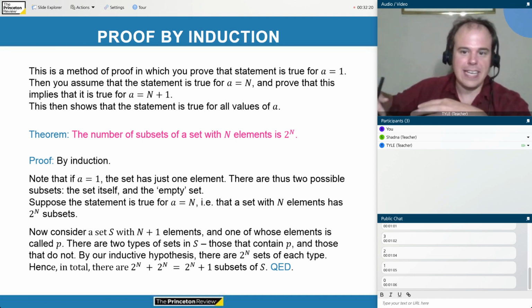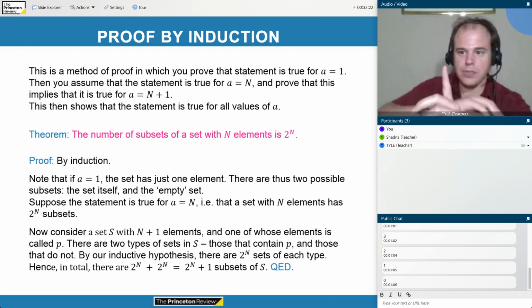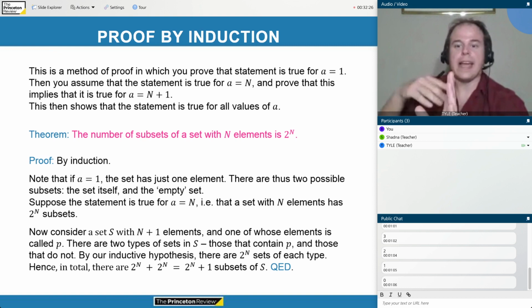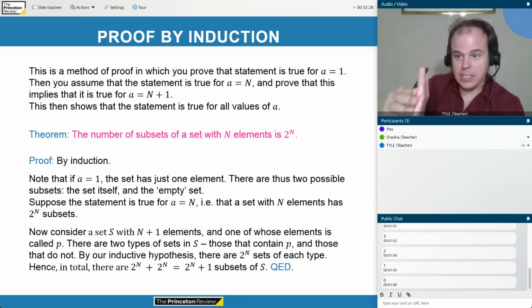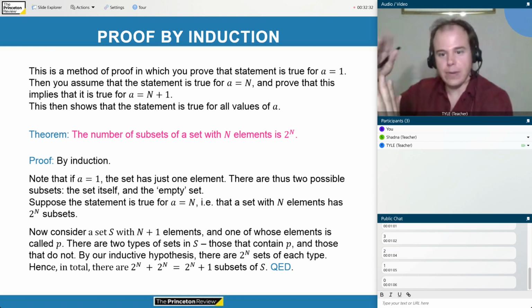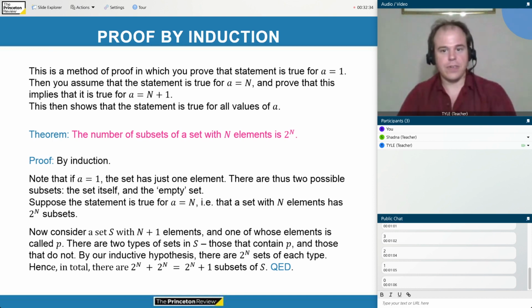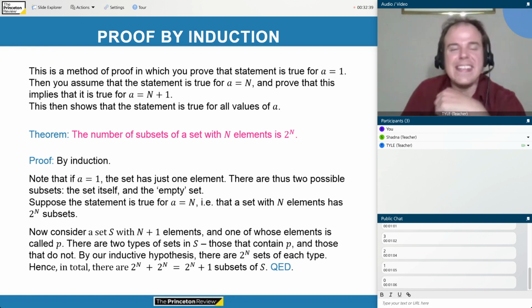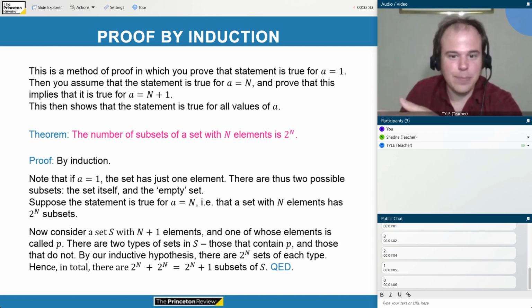And since the value of n is arbitrary, this will then form a chain showing that if the statement is true for a equals 1, it must be true for a equals 2. But then if it's true for a equals 2, it's true for a equals 3. And then if it's true for a equals 3, it's true for a equals 4. So therefore, it would be true for all values of a. So that's a pretty cool principle. And I'll show how we could use this to prove that the number of subsets of a set with n elements is 2 to the n.